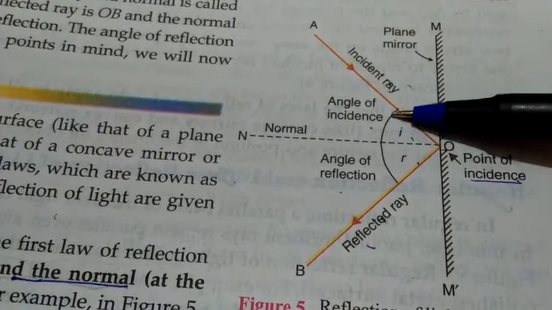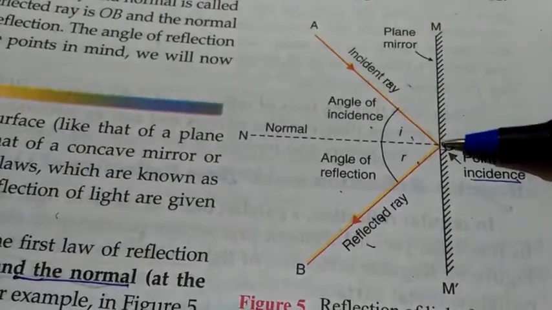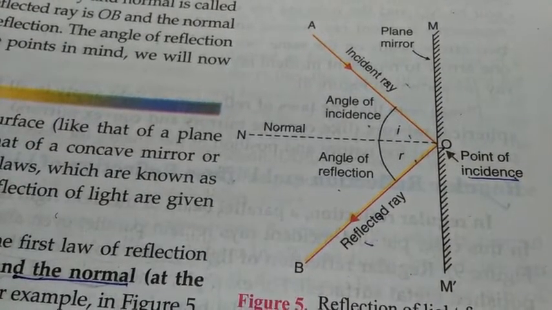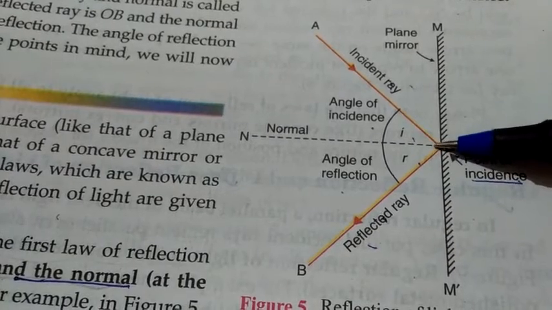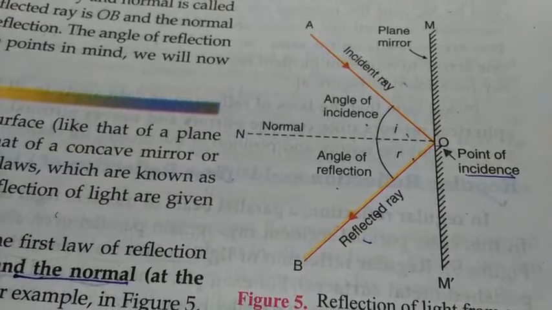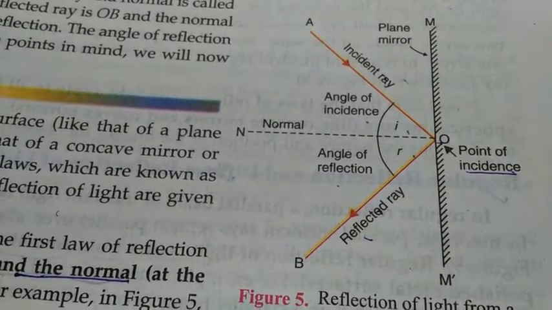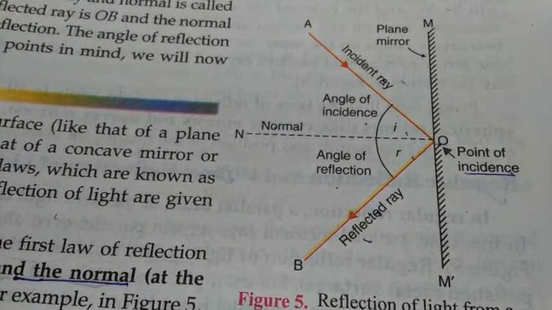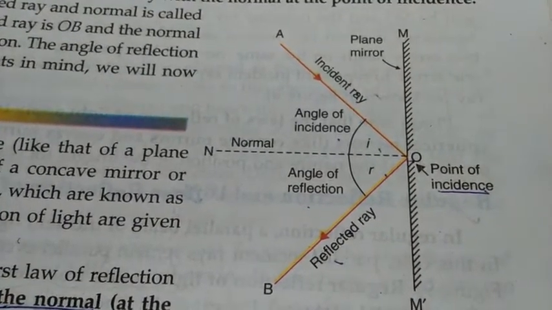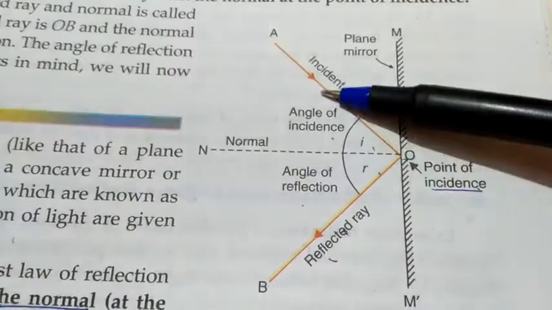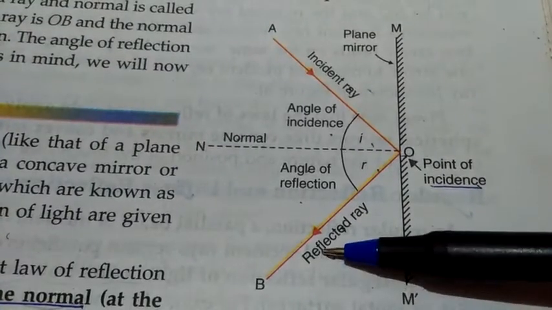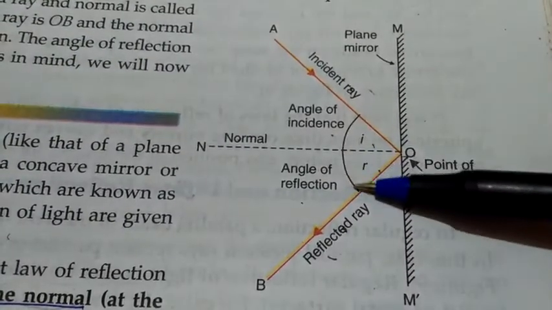The point at which the incident ray strikes the mirror is called the point of incidence, and from the point of incidence we draw one normal. Normal is nothing but a perpendicular line from the mirror surface. The angle between the incident ray and the normal is called the angle of incidence. The angle between the reflected ray and the normal is called the angle of reflection.